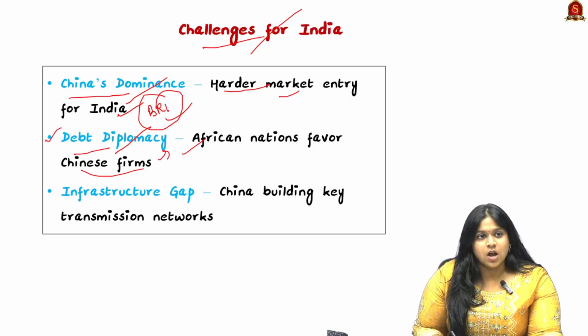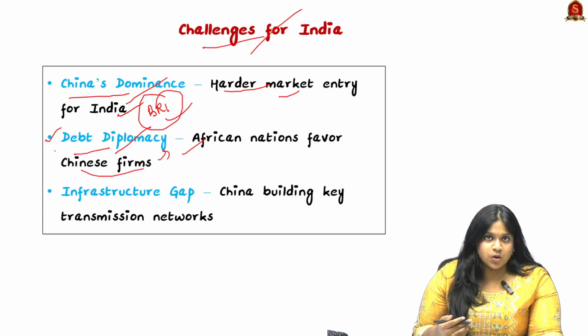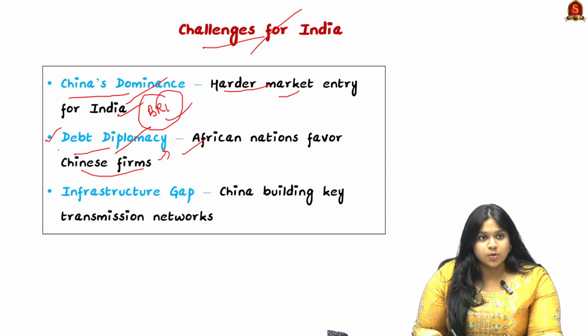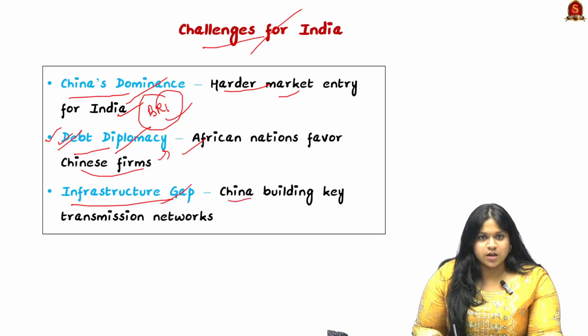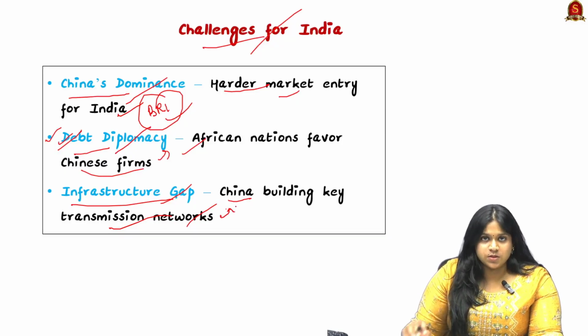And also, China has given a lot of aid during debt crisis for Africa. So it would be their first policy to favor China. Next is the infrastructure gap. Here, China building key transmission networks in Africa can hinder India's presence in Africa.